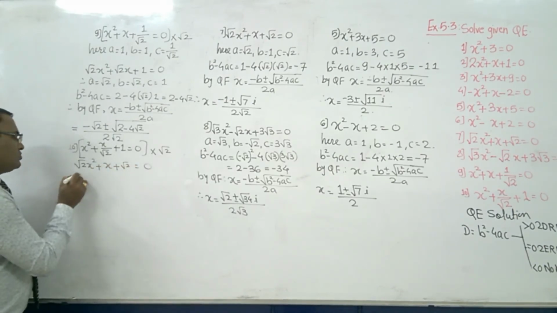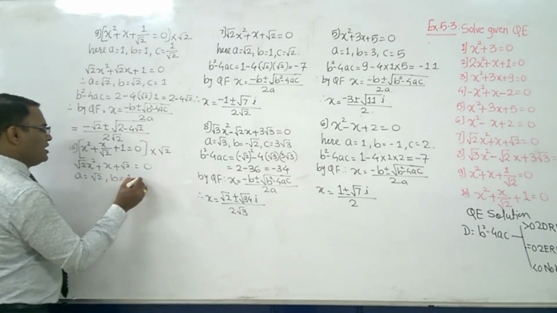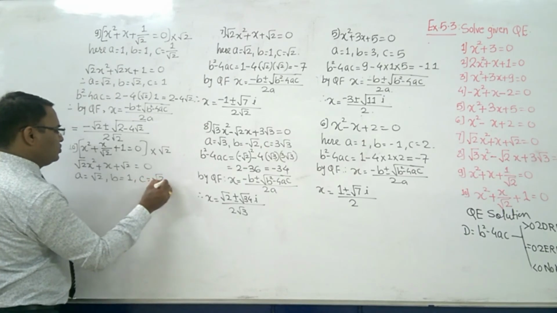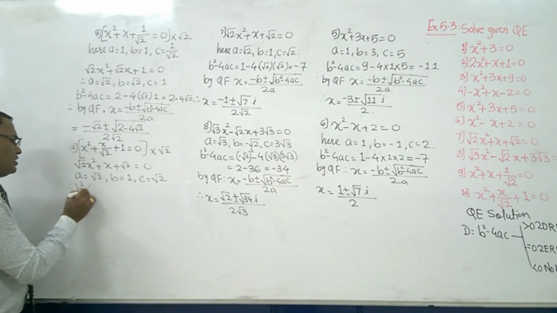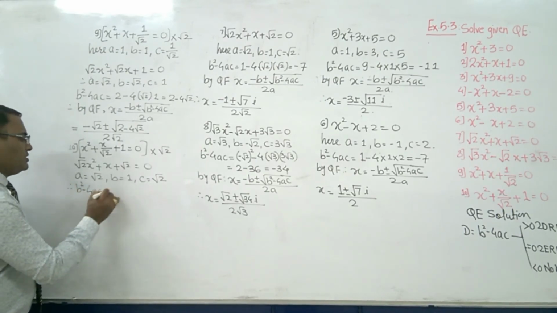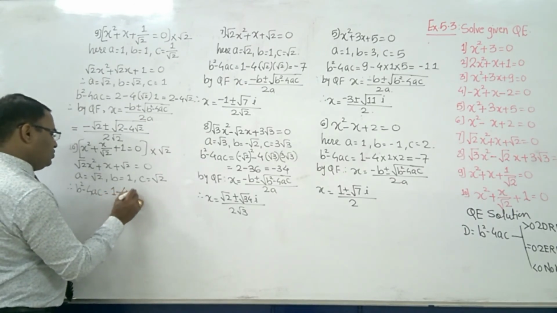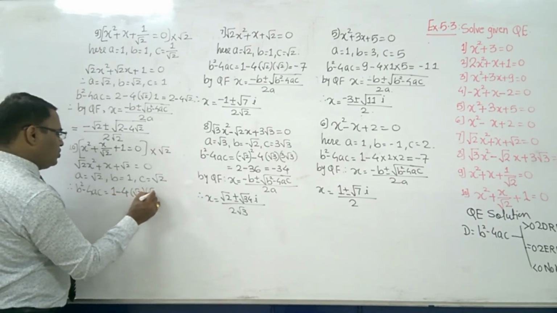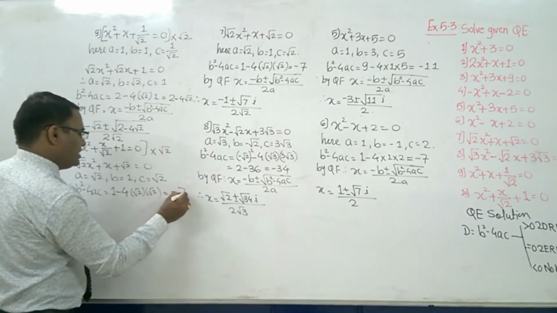Then here a is equal to root 2, b is equal to 1 and c is equal to root 2. First we will find out b square minus 4ac. So what is b square? It is 1 minus 4 into root 2 into root 2. Then root 2 into root 2 is 2, 4 twos are 8, and then it is minus 7.